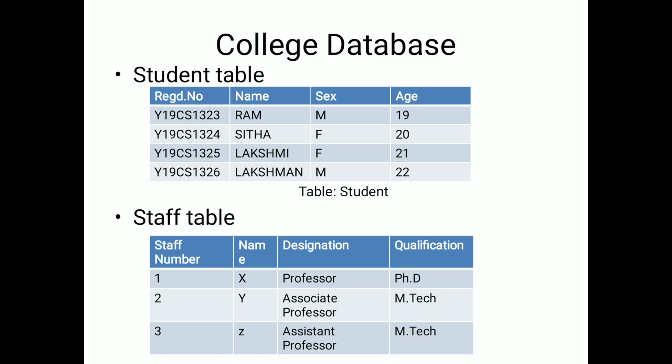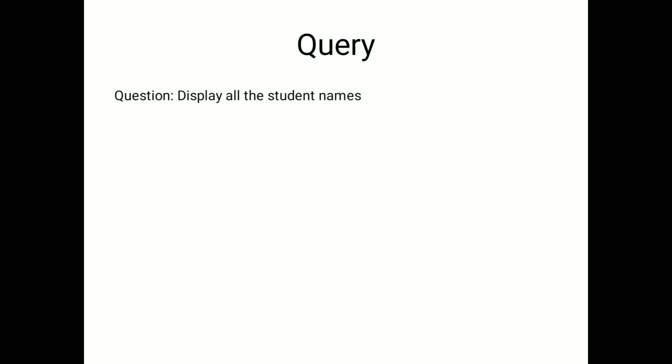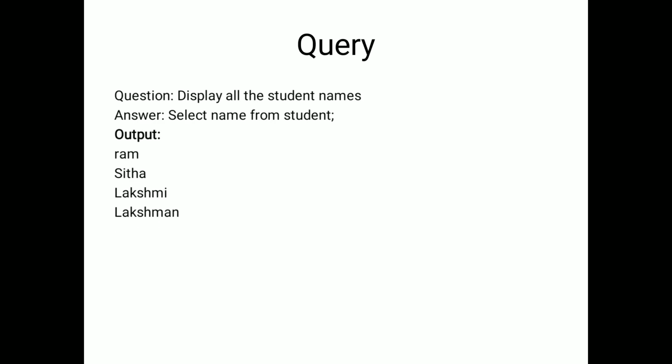Different entities have attributes, and the staff table contains staff number, staff name, designation, and qualification. If you want to display all the students, you ask a query, and the database will display the information. The answer is: select name from student, and then the database displays the output of the particular student names.